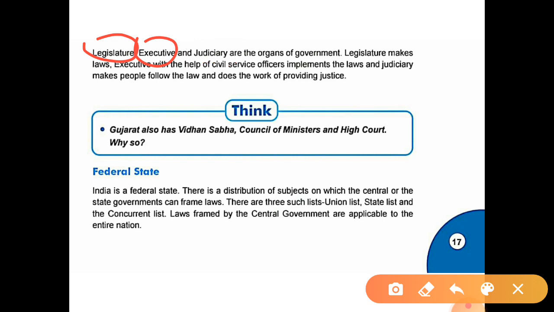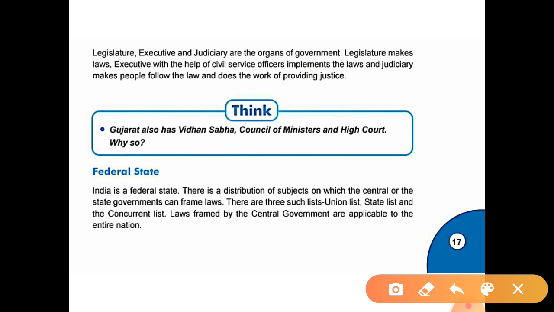Executive, with the help of civil service officers, implements the laws. So here executive means they will implement the laws made by the legislature, with the help of civil service officers. And at the last, judiciary.